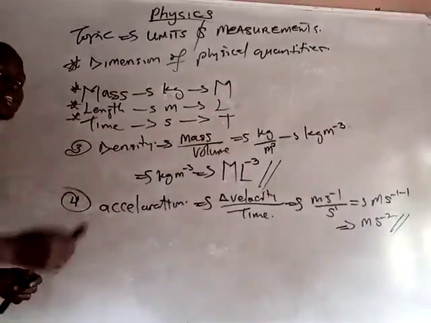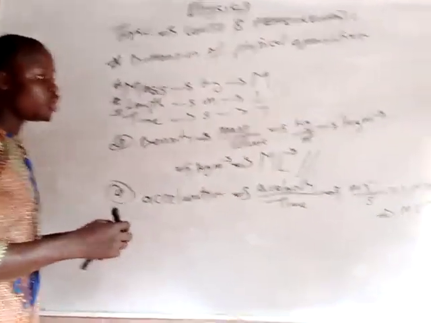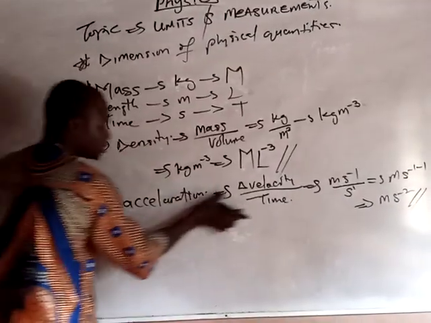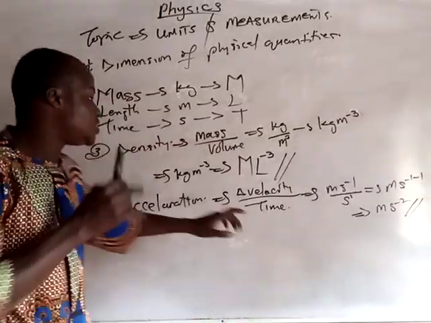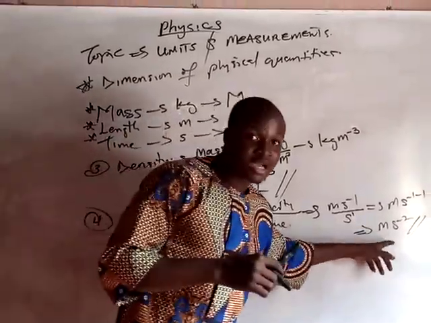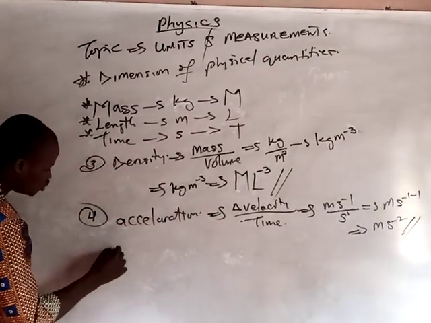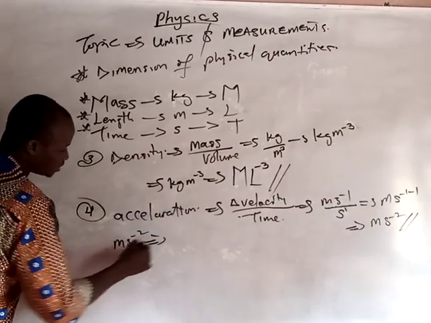Since you have gotten the unit of acceleration, as I said earlier, if you know the unit, just go straight to the point. But because I want you to understand that if you don't know the unit and you still remember the formula, you can get the unit. Is that clear now? Now that you have the unit, meter per second square, we can get the dimension.